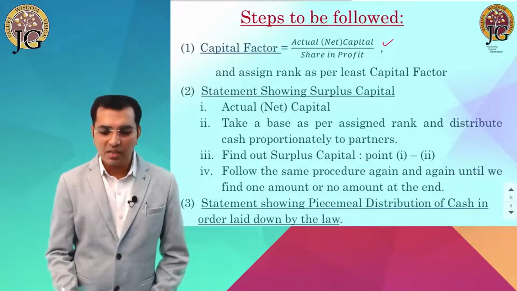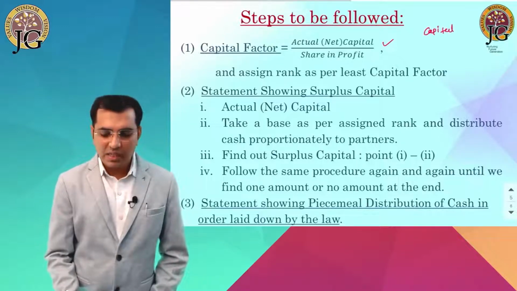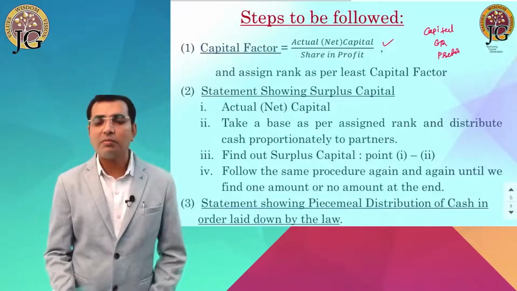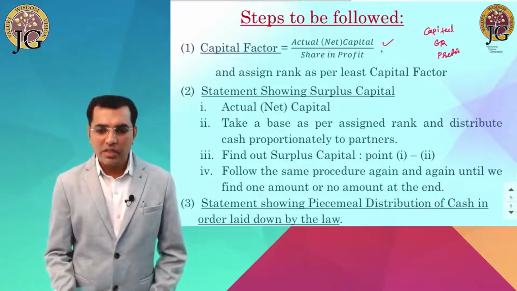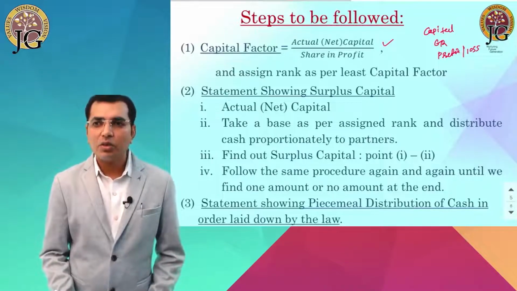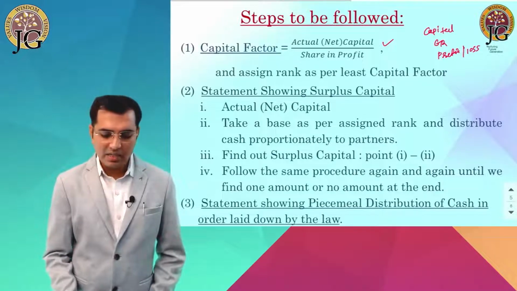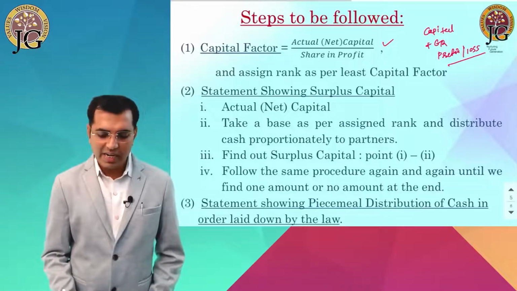अगर किसी सम के अंदर कैपिटल से भी ज्यादा जनरल रिजर्व या फिर प्रॉफिट दिया हुआ है, generally profit are not there because we are on the chapter of dissolution of the firm, and the dissolution decision is only taken when the firm is going in losses. So mostly the losses are given in the balance sheet. So loss must be subtracted out of the capital and general reserve must be added to the capital. Whatever we will get is called a net capital, or we can say actual capital, right?